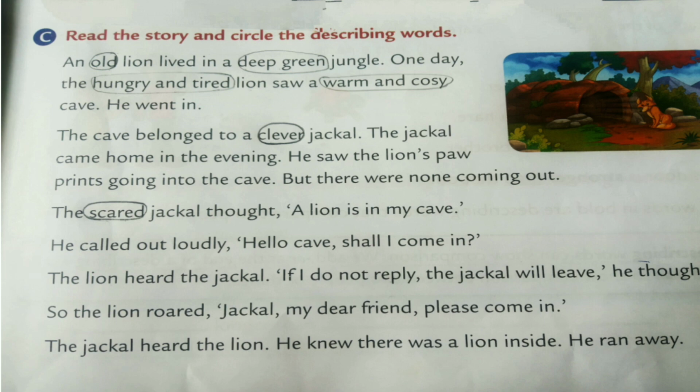Next. The scared jackal. So jackal is the animal. How is it now? It is scared. So scared is the describing word. We are describing the jackal now. Circle scared, children. The scared jackal thought a lion is in my cave.